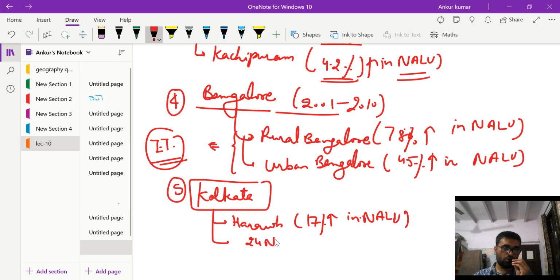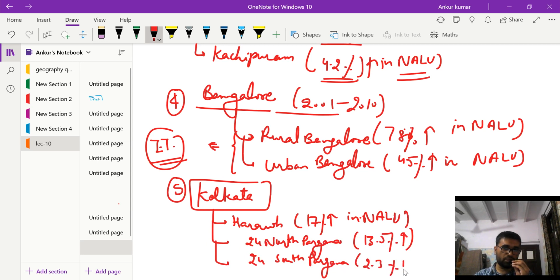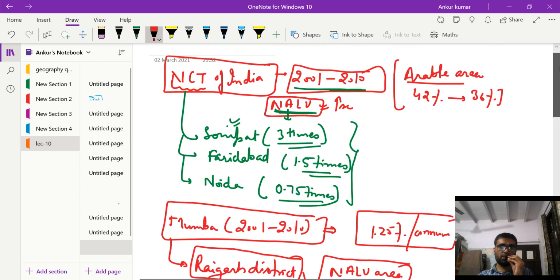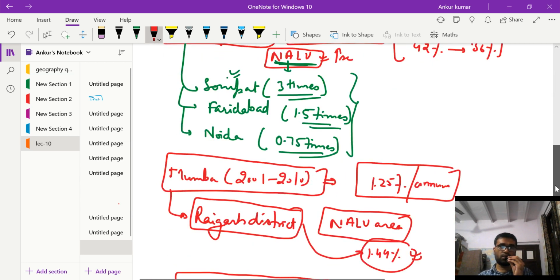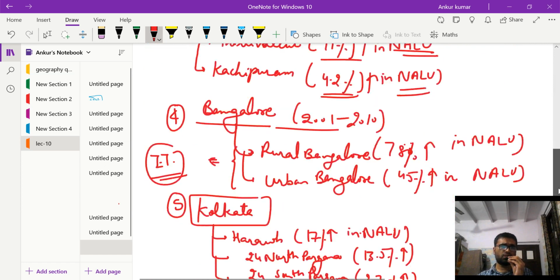In 24 North Parganas, Kolkata witnessed a 13.5% increase in NALU, and in 24 South Parganas, Kolkata witnessed a 2.3% increase in non-agriculture land use area. So this is how the Indian cities are expanding in the adjacent areas, and how the non-agriculture land use is increasing.